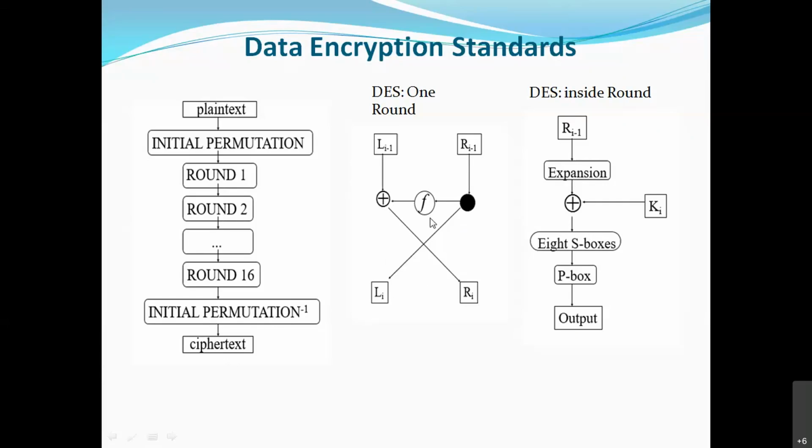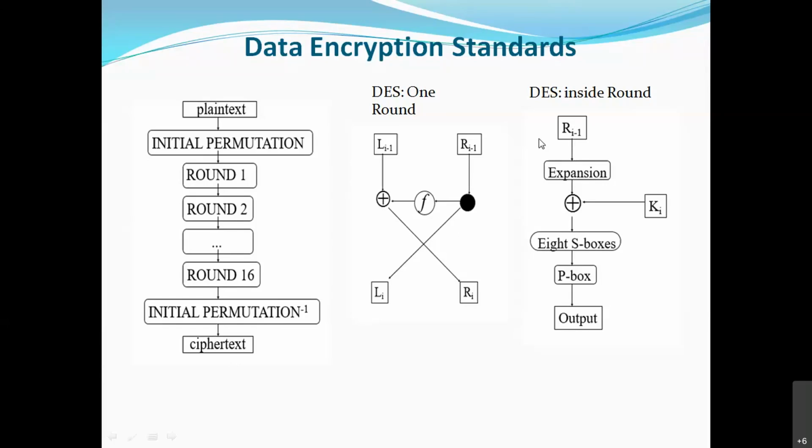Now how does it work? The right side is 32 bits. So you will see here, what is the size of R? What is the size? 32 bits. Okay. What is the key size? Type in the chat box. What is the right side? 32 bits. What is the key size? Yes, key size is 56.